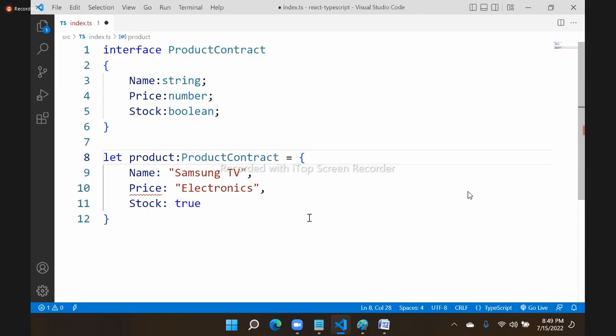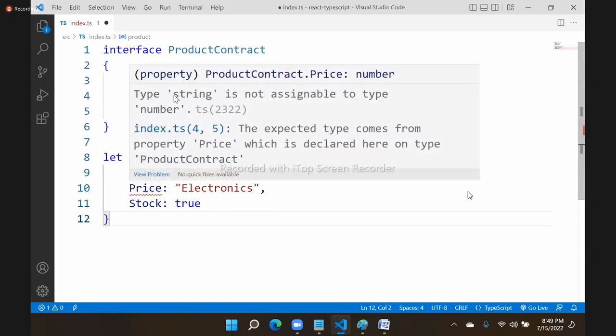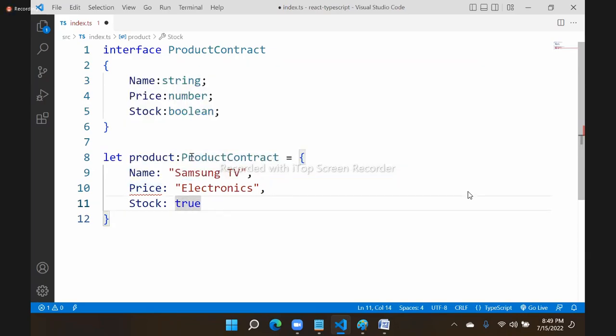That means now an object is designed as per the contract, and whatever is there in the contract, you have to do exactly that. Nothing extra, nothing missing. Now name is string type, it's okay. Price is not accepted because it says that string is not assignable, its type is number. Who says that? Contract says that. And as per the contract, it must be a number.